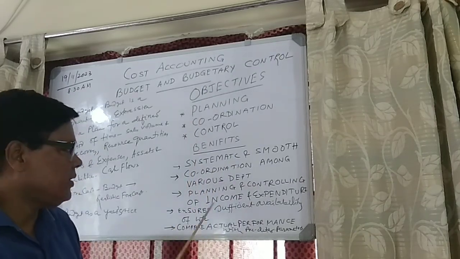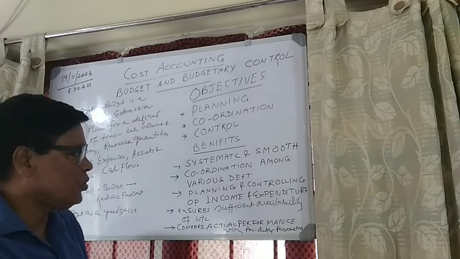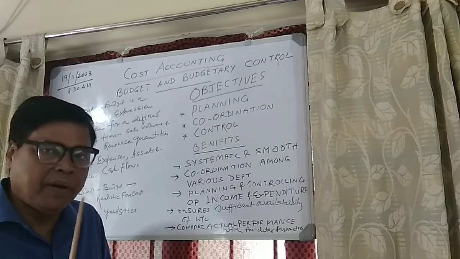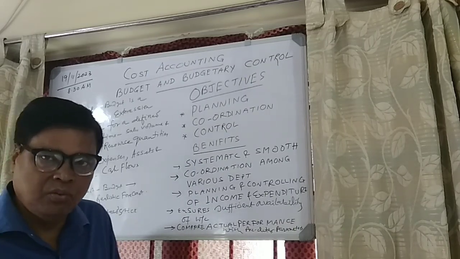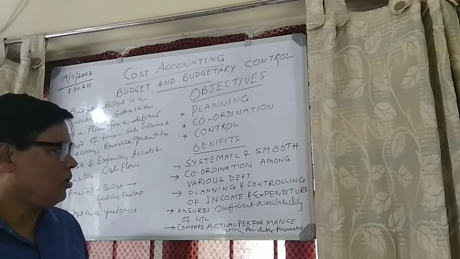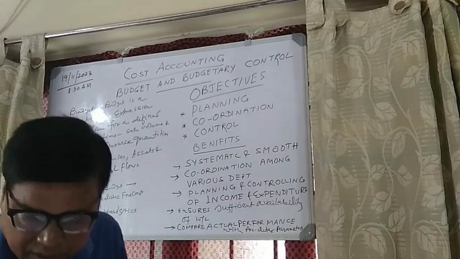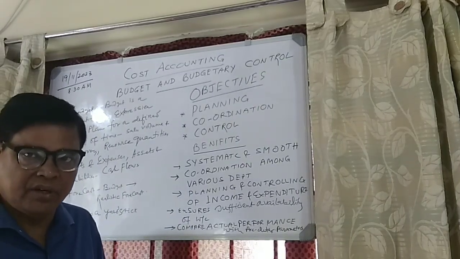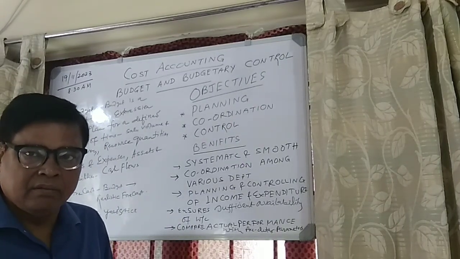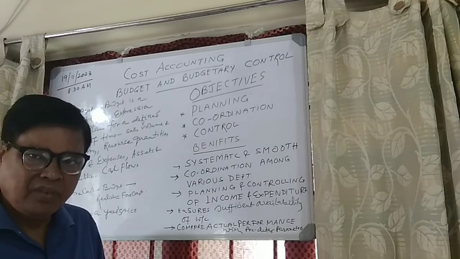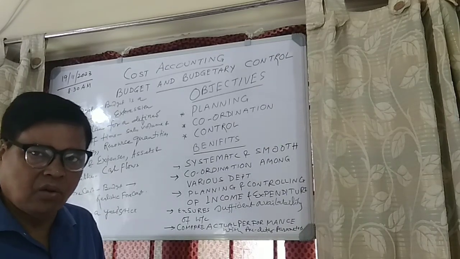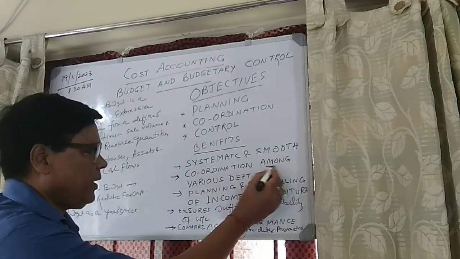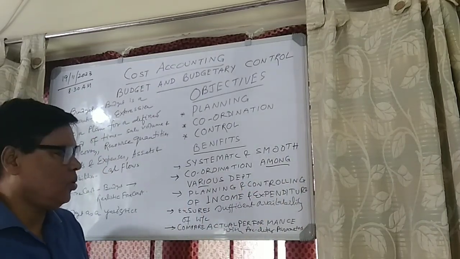Then what are the benefits of budget? Systematic and smooth coordination among various departments. You see, you have different departments in an organization, and we will always be talking about a commercial organization: that is marketing, sales, production, administration, accounting, finance, storekeeping, all these things. So various departments are there, and you have to make coordination among departments. Without coordination, you cannot go ahead.